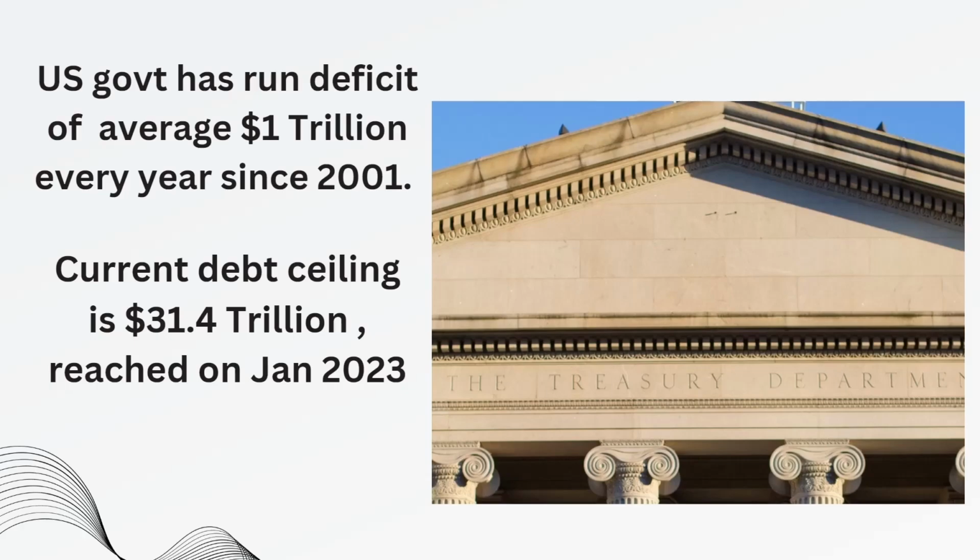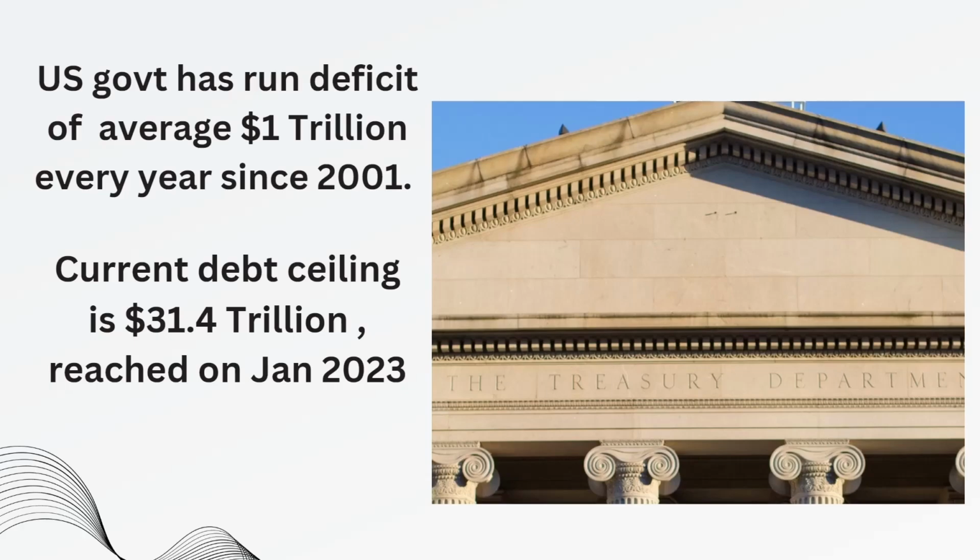Why has this debt ceiling been reached? This is because, as I told you earlier, the US is running a deficit of close to $1 trillion every year since 2001. Since 2001, the government has never been able to generate revenue more than its expenses, and it has been running in deficit, which has caused the US government to run into such a debt ceiling. And let us see.